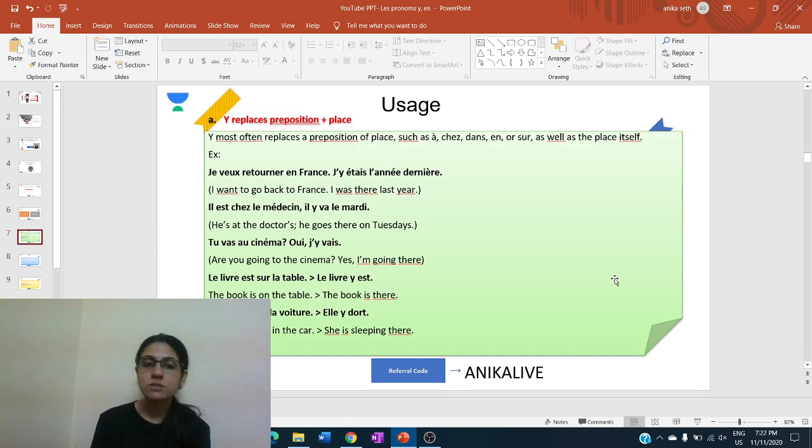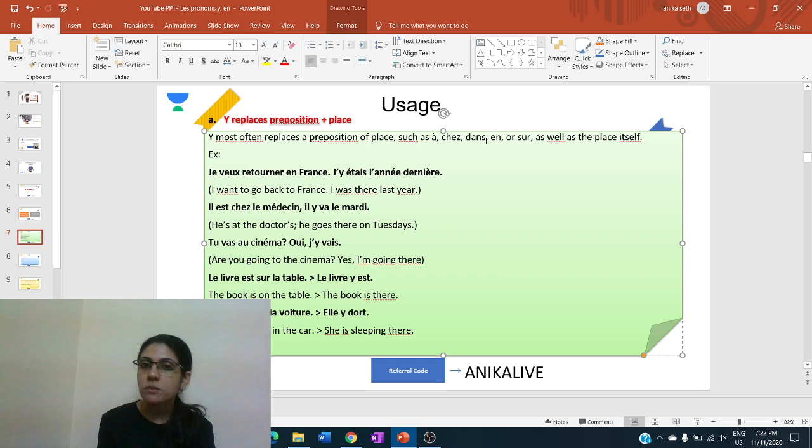Now the usage of the pronoun. This pronoun replaces a preposition plus the place. So what we were saying right now, this replaces the preposition plus a place. So prepositions such as à, chez, dans, en, sur, these are the prepositions of place.